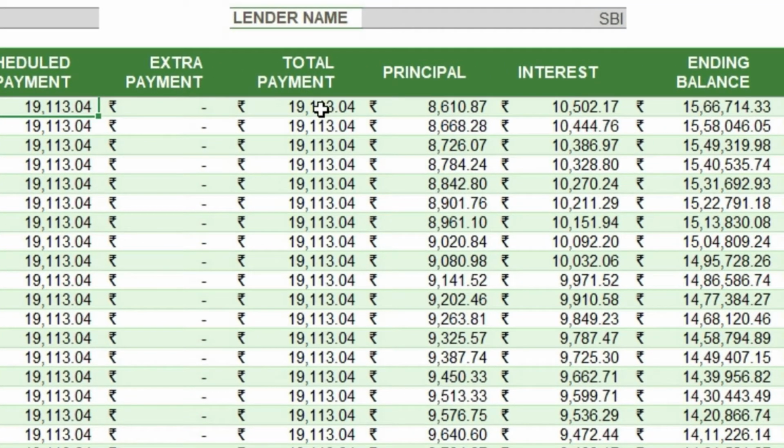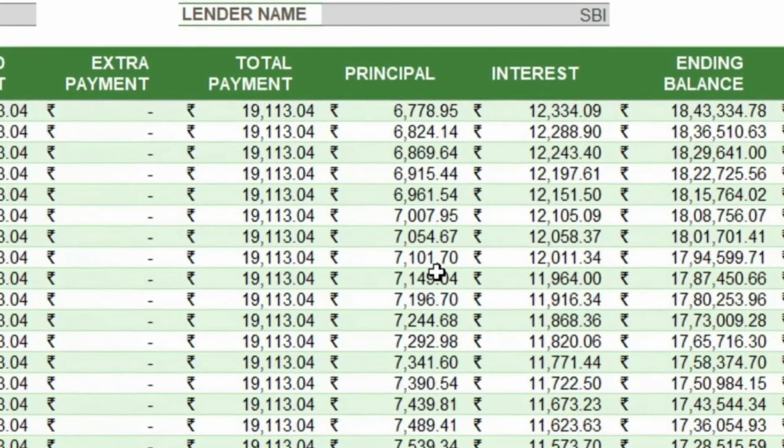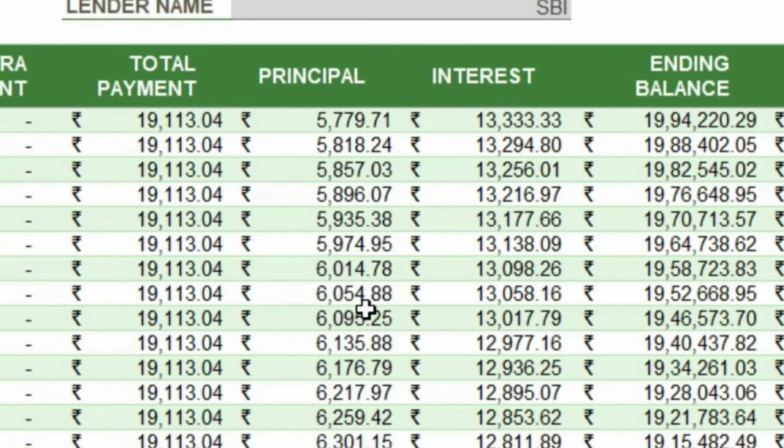Now you see the amortization, how interest and principal are divided within one EMI. Principal is 8,610, interest is 10,502. That is how it has been divided. Now, if you see the first month of your EMI, the principal amount is only 5,779, interest is 13,333.